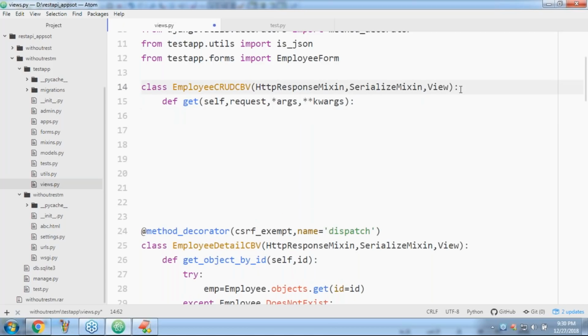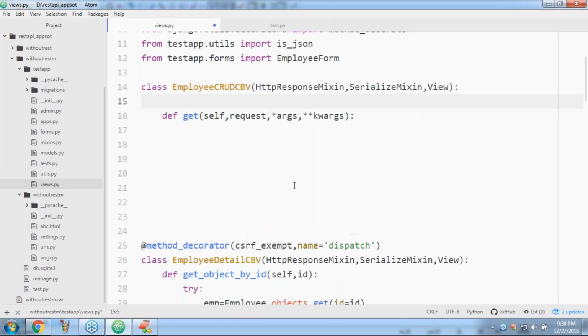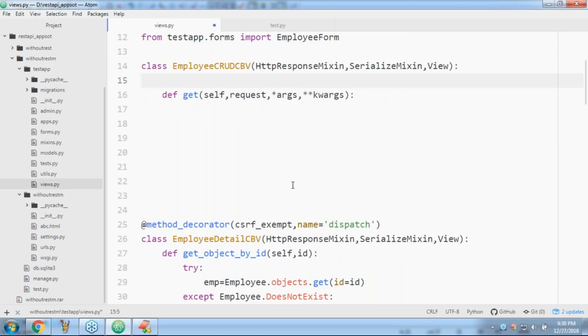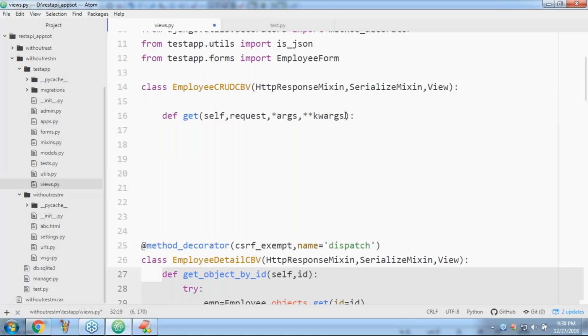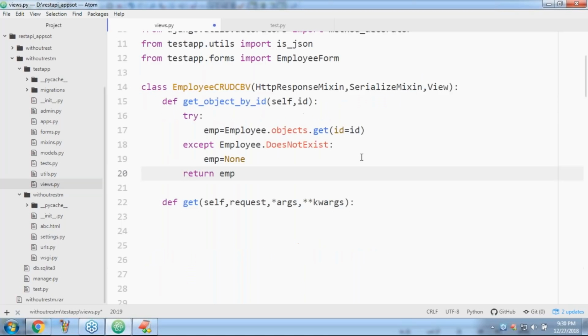Get object by ID. This method is there, sir. Get object by ID is a utility method. Do you know what this method is going to do? If you pass an ID, the corresponding object is going to be returned. If that object is not available, what will it return? Please confirm. It will return none. So you can check, sir.